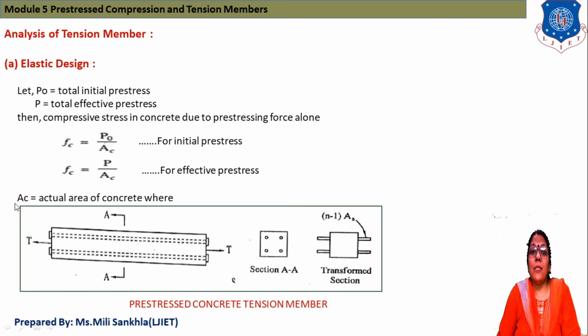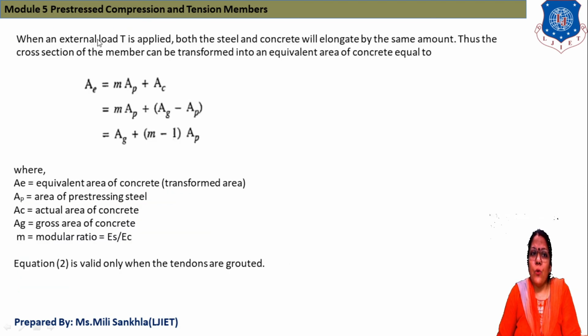Now what is AC? AC is equal to actual area of concrete, the section that we use. Now when the external load T is applied, both the steel and concrete will elongate by the same amount. Thus the cross section of the member can be transformed into an equivalent area of concrete AE is equal to M AP plus AC, where M is the modular ratio and AP is the area of pre-stressing steel.